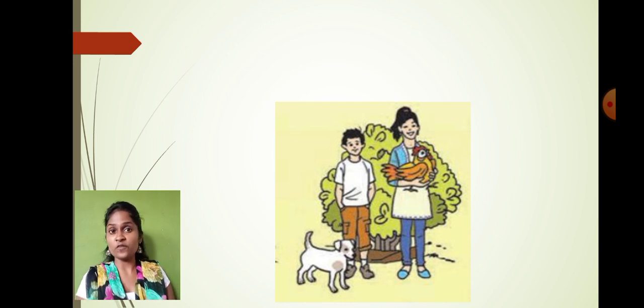So of course, the clothes and the shoes which you were using as a baby, you are not using right now, because they are not getting fit to you.